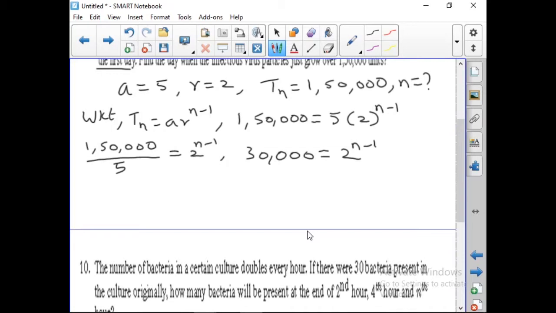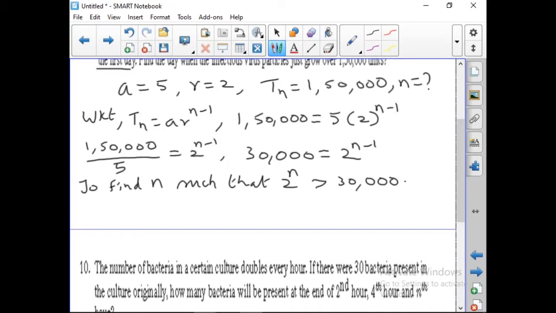Now we have to find n such that 2 power n should be greater than 30,000.